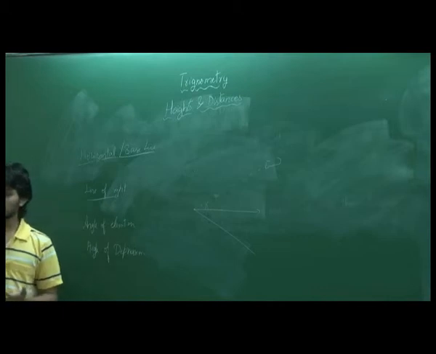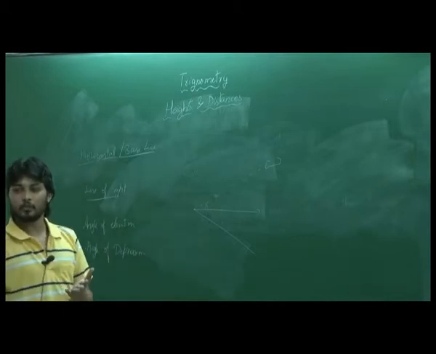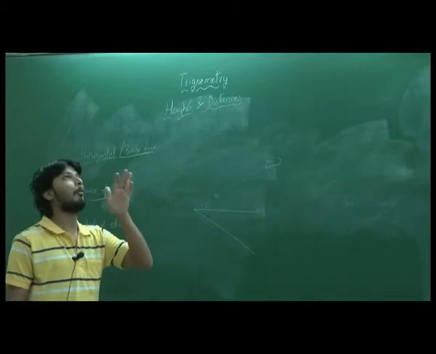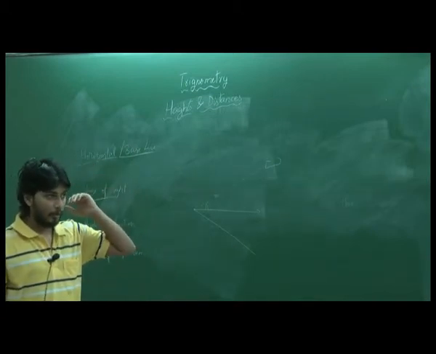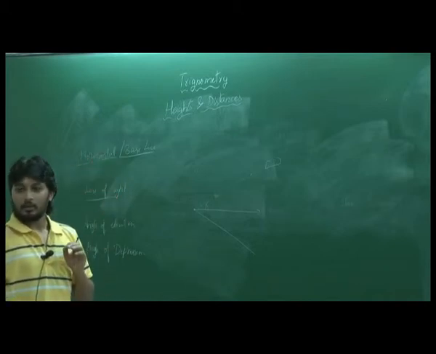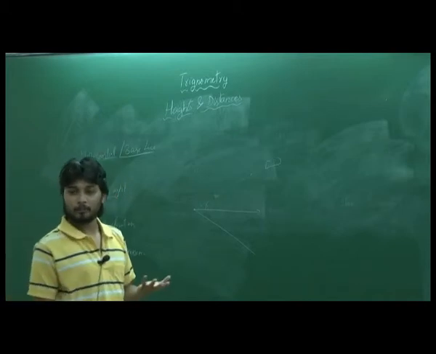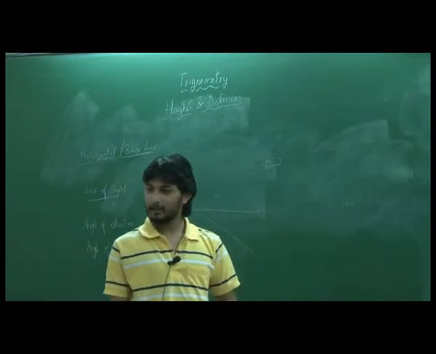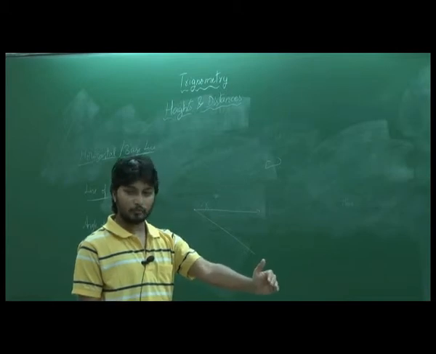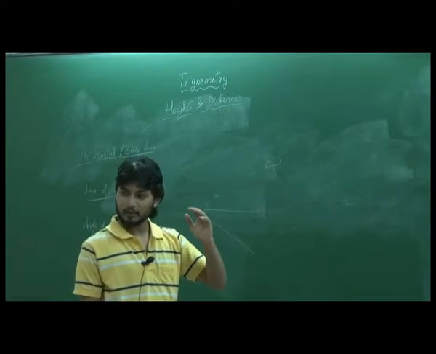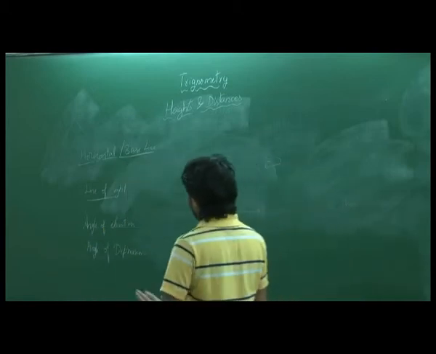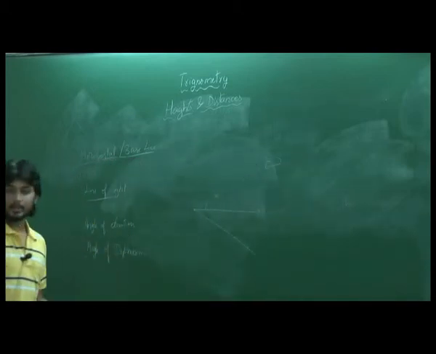So from now on, if I at any point of time say that the angle of elevation is 30 degrees, it means he is seeing above and the angle formed between the horizontal and the line of sight is 30 degrees. And if I say the angle of depression is some 65.3 degrees, it means he is seeing below and the angle between the line of sight and the horizontal is 65 point something, whatever I told. Okay, so all these four things are clear now.